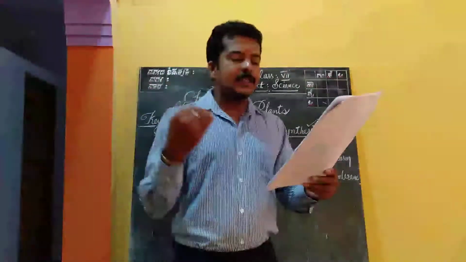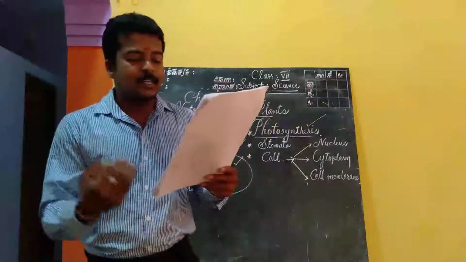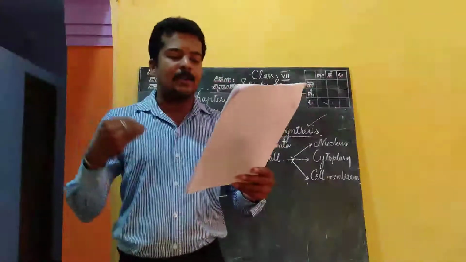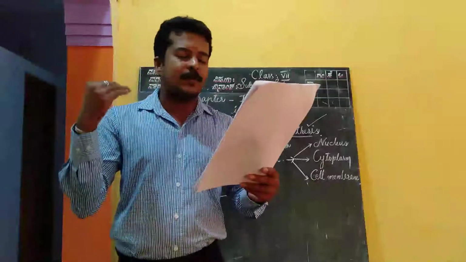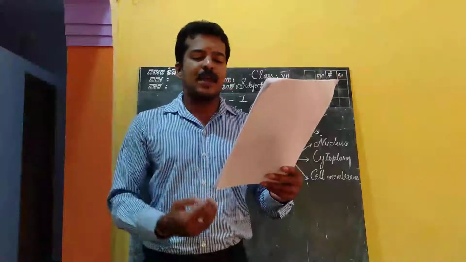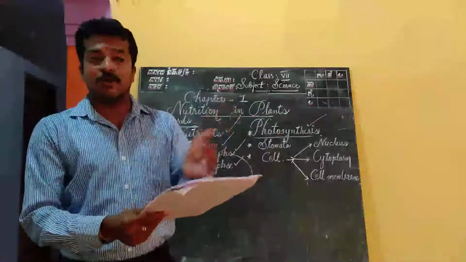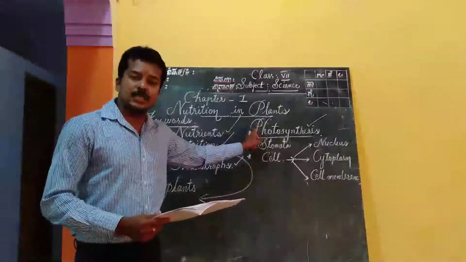Now we may ask where the food factories of plants are located. Is food made in all parts of a plant or only in certain parts? How do plants obtain the raw materials from the surroundings? How do they transport them to the food factories of plants? And the answer for all these questions we get when we learn about photosynthesis.